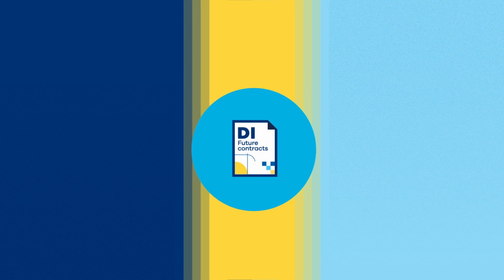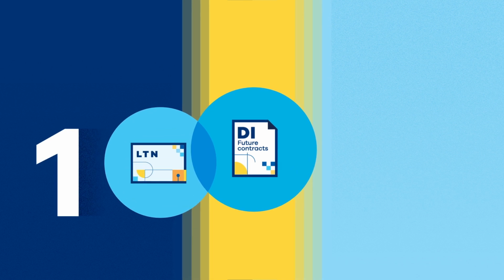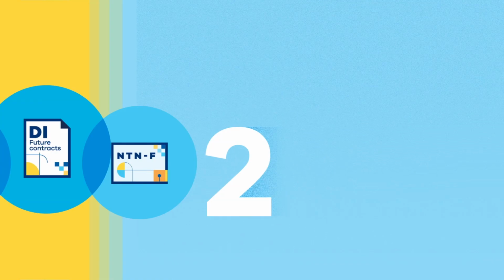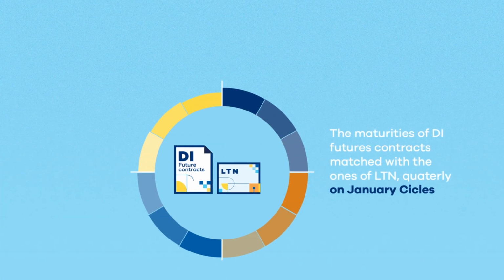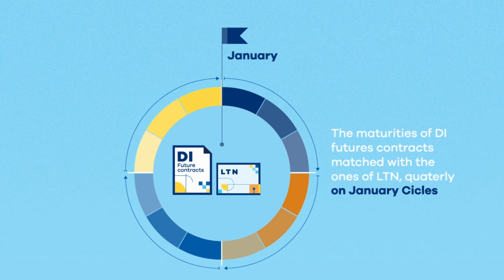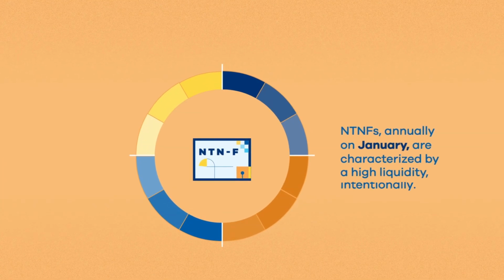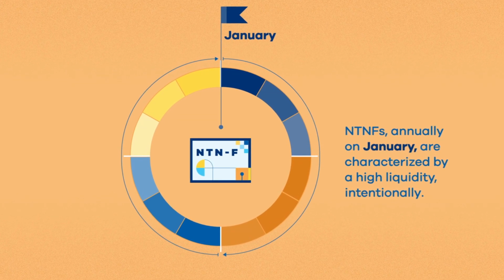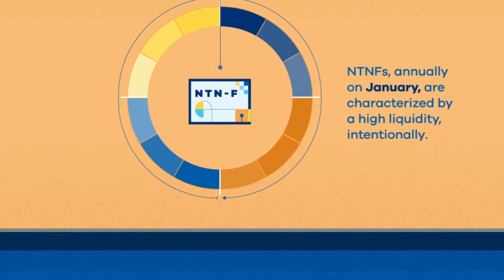There are two possibilities to achieve this matching: LTN Casada and NTNF Casada. The maturities of DI futures contracts matched with the ones of LTN quarterly on January cycles and NTNFs annually in January are characterized by a high liquidity intentionally.